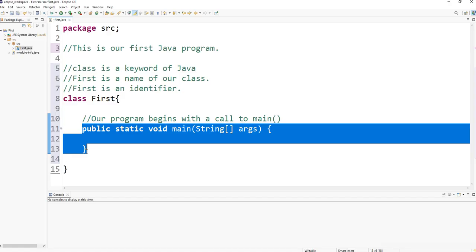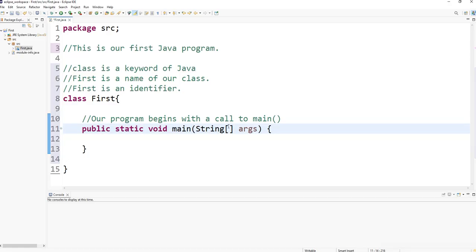In this case, if you want not only to compile your program but to run it, you must create in some of your classes a main method. So I created the main method, and let's discuss it.